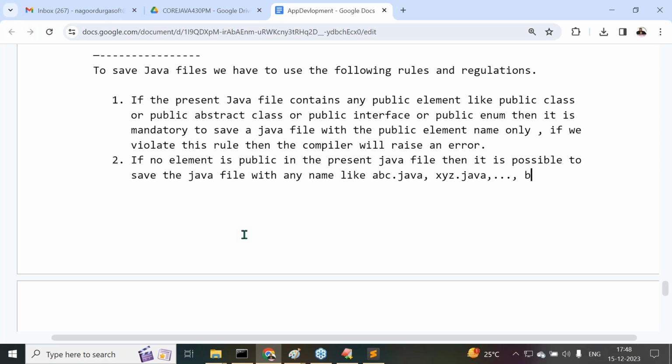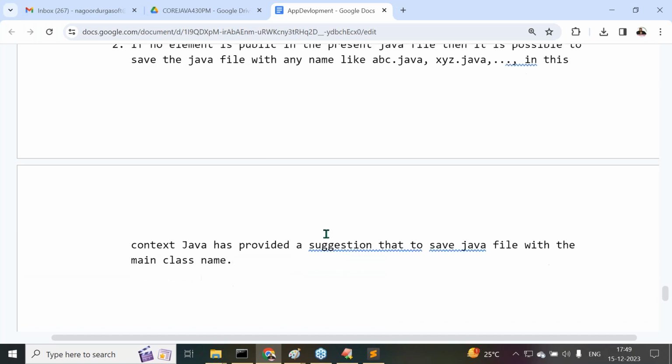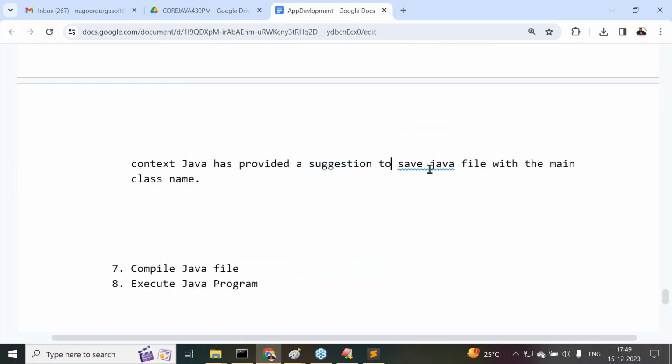But in this context, Java has provided a suggestion. This is only a suggestion, not mandatory. Java has provided a suggestion to save the Java file with the main class name. Understand it now? That's it.